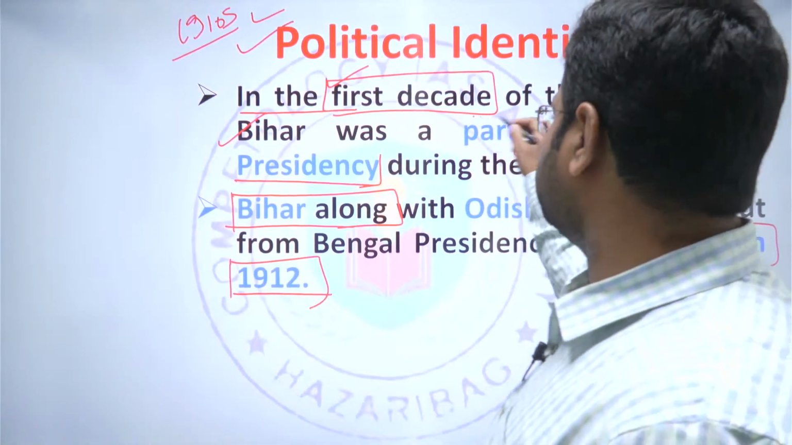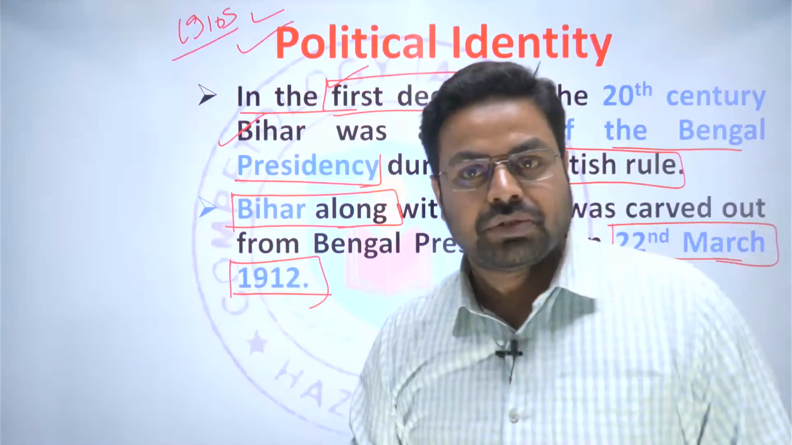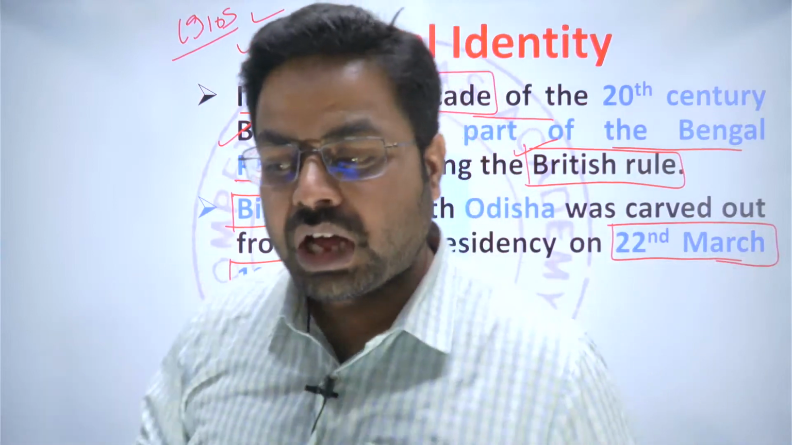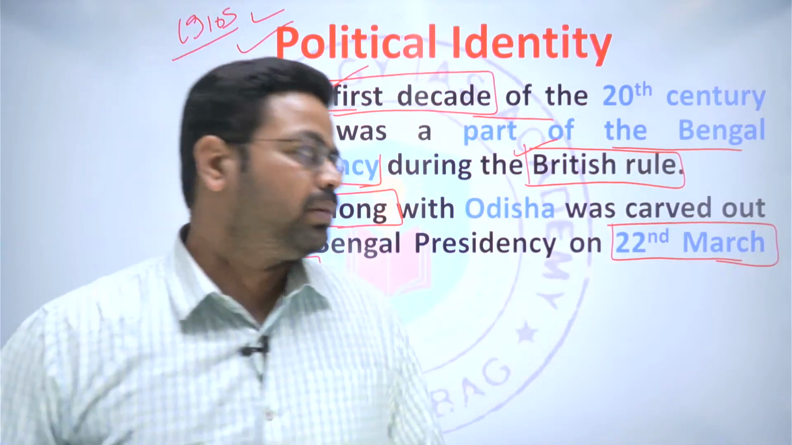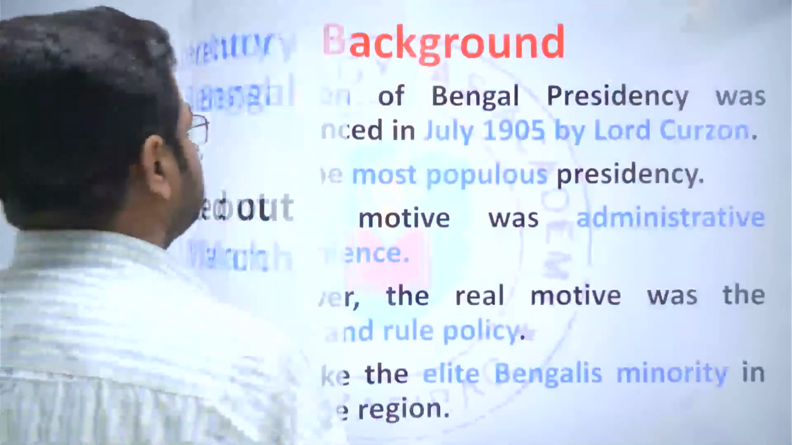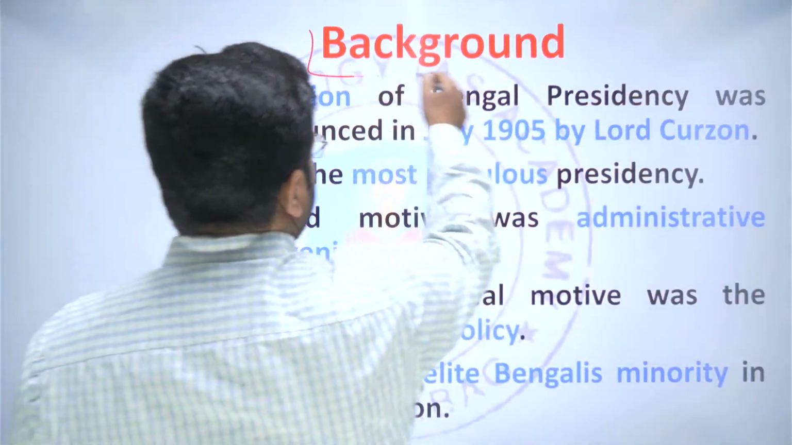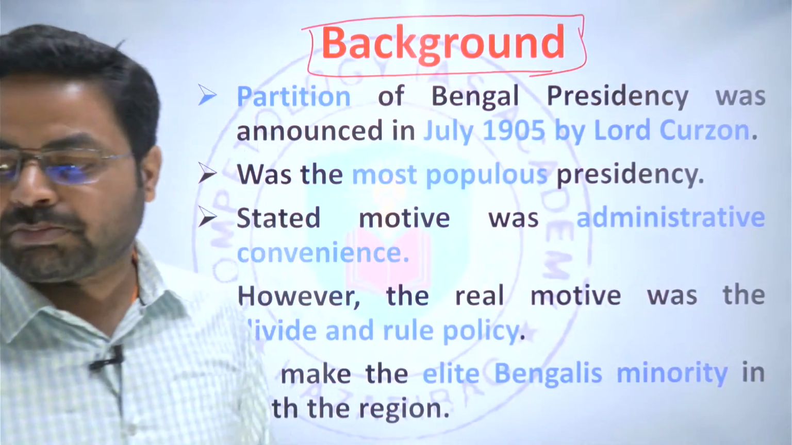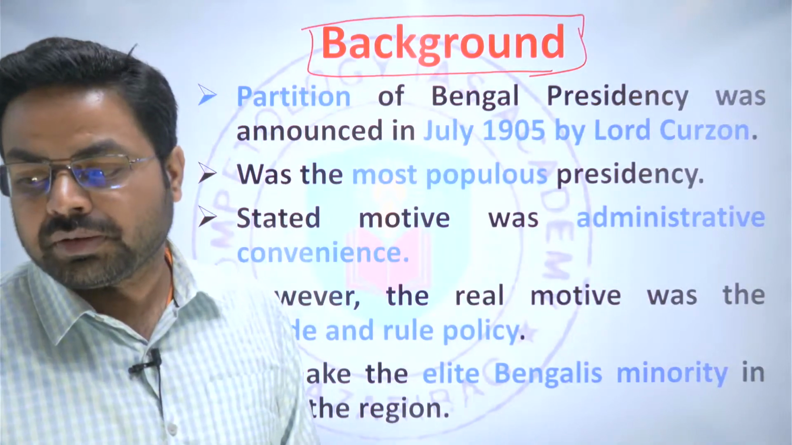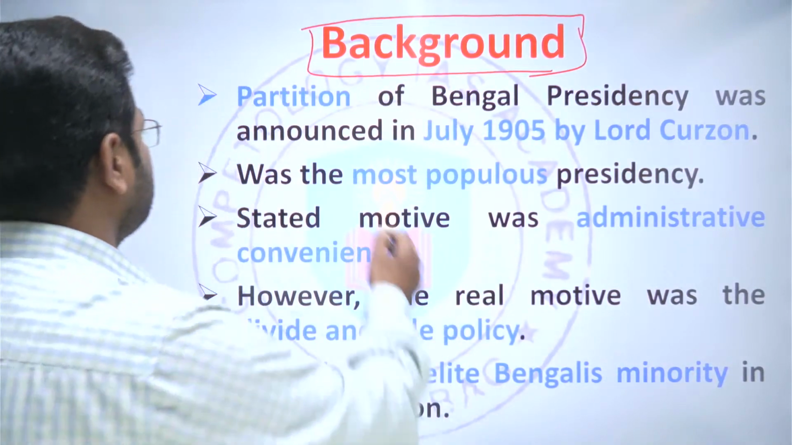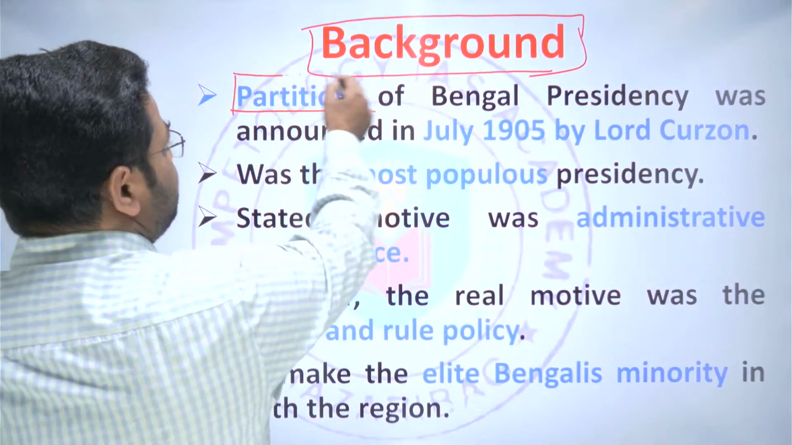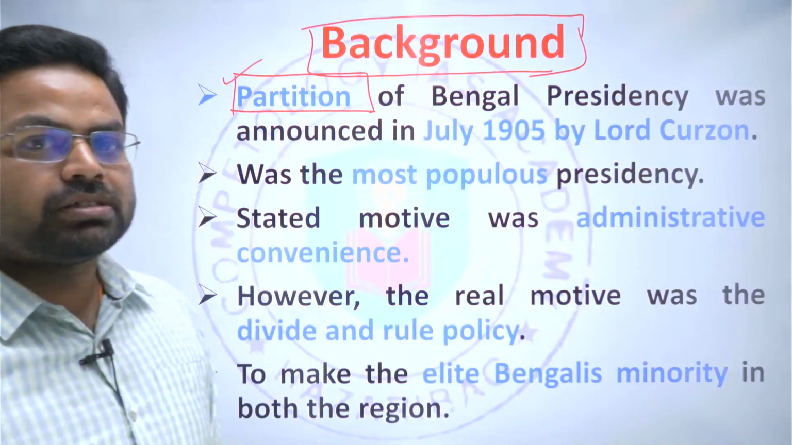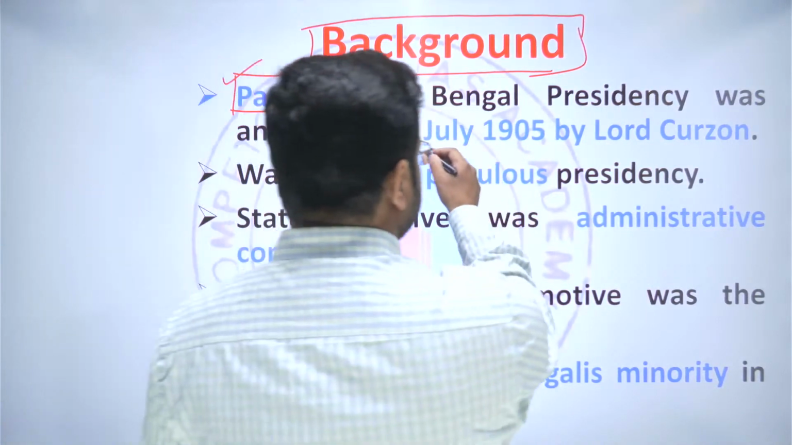There were various political issues going on in the Bengal presidency in the first decade of the 20th century, because of which it became imminent for the British administration to carve Bihar out of the Bengal presidency. So what was the background because of which Bihar and Odisha were carved out as a separate province? If we talk about the partition of Bengal, the partition of the Bengal presidency was announced by Lord Curzon in July